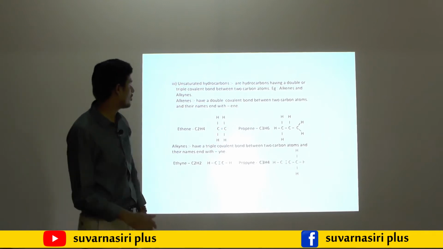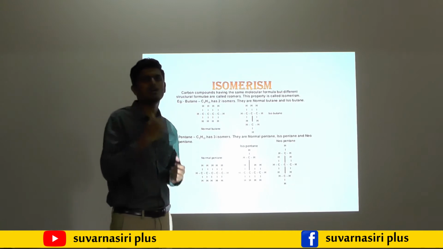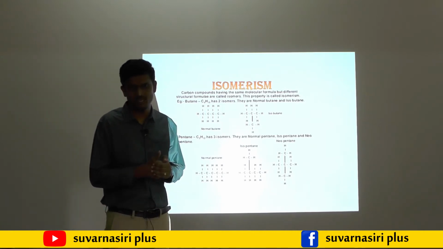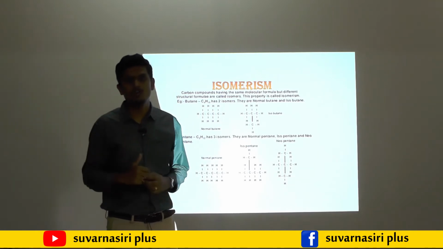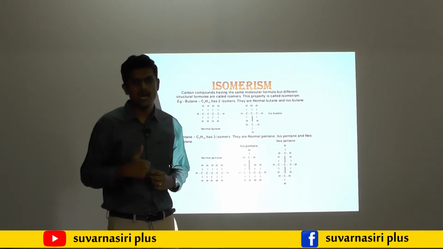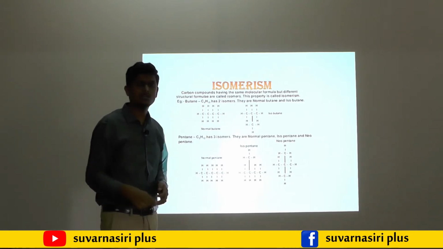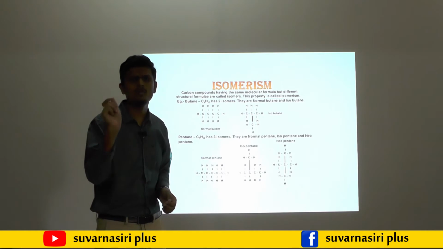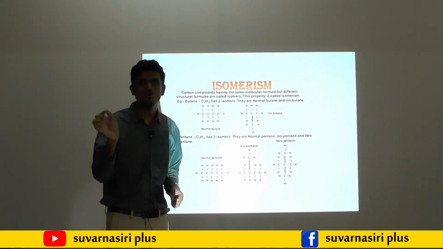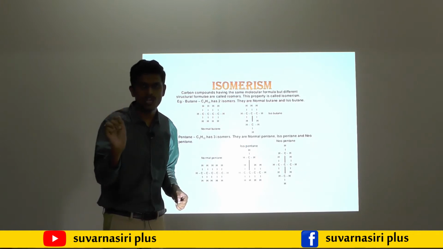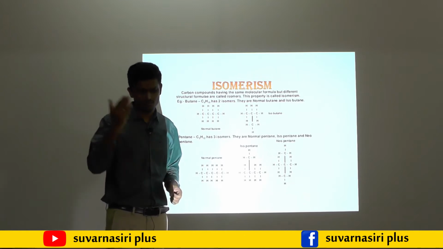Next we will move on to isomerism. Different types of isomerism will come, which you will learn in your higher classes. But here isomerism means compounds having the same chemical formula or molecular formula. What is meant by organic compound?